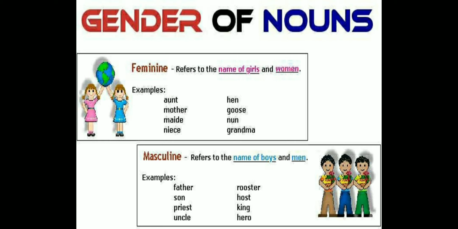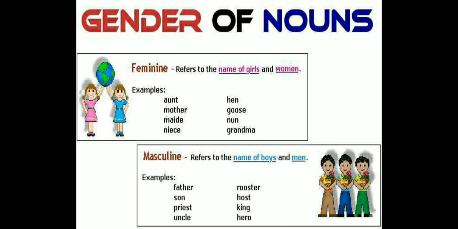So basically, when we are talking about gender of nouns, we will be talking about the four kinds of genders. First, we'll be talking about feminine and masculine. Feminine gender refers to the females basically. It could be girls or women. When we are talking about the female members, we refer to the feminine gender. When we talk about the male members, like the boys and the men in general, then we talk about the masculine gender. Females, feminine gender; male members, the masculine gender.